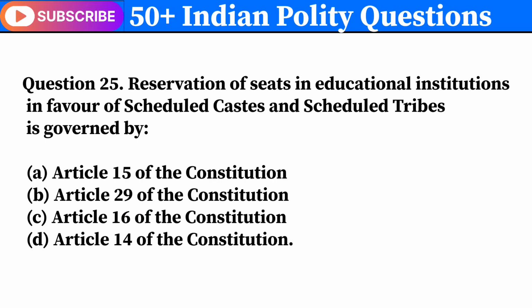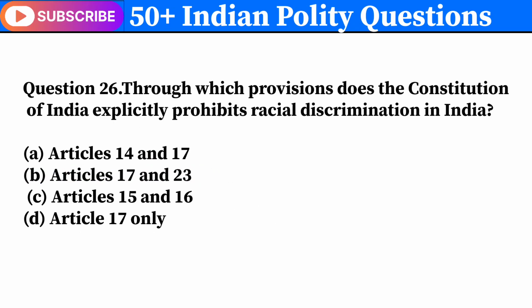Question 25. Reservation of seats in educational institutions in favor of scheduled castes and scheduled tribes is governed by. Correct answer is A. Article 15 of the Constitution. Question 26. Through which provisions does the Constitution of India explicitly prohibit racial discrimination in India? Correct answer is C. Articles 15 and 16.